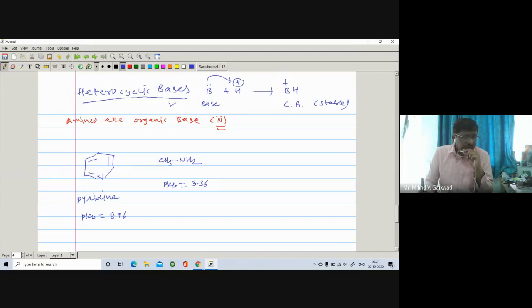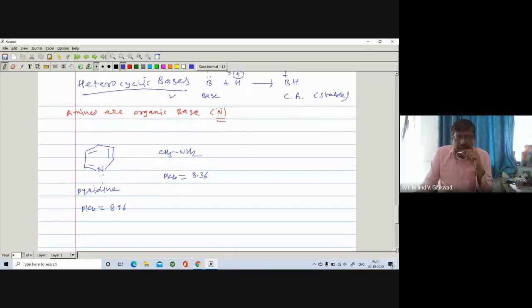So pyridine has a lone pair on the nitrogen, and of course this lone pair is given to H positive, and it is found to be basic in nature.